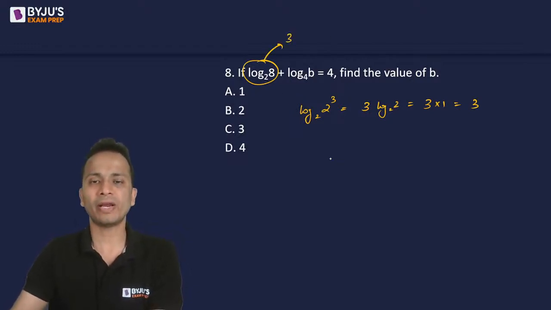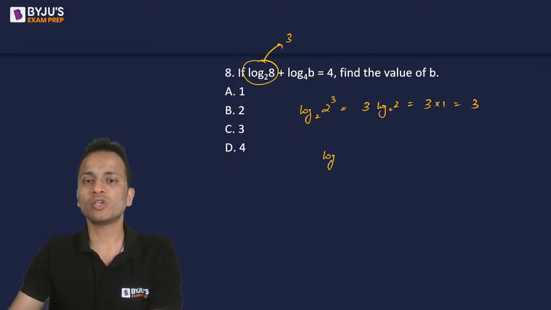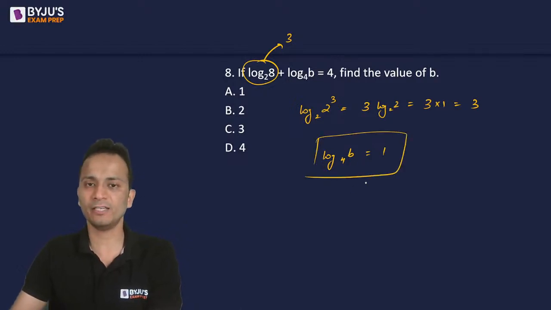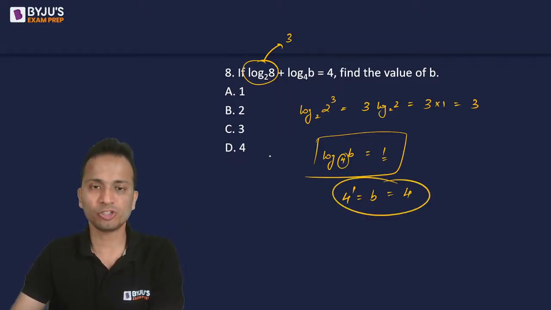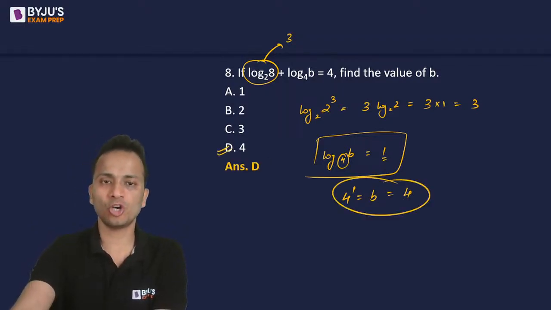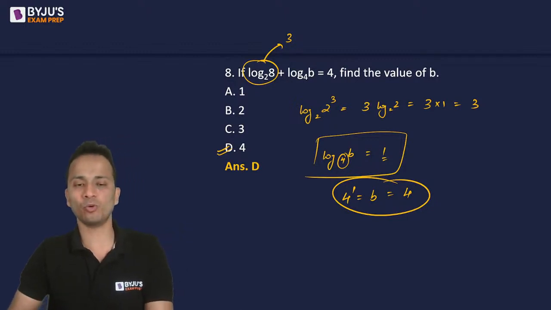Taking 3 to the right hand side, the equation will become log of b to the base 4 is equal to 4 minus 3, that is 1. So this is the equation that I'll get finally. So 4 raised to the power 1 will be equal to b. So the value of b will be equal to 4. Very simple question. So the correct answer here is option D, that is 4.